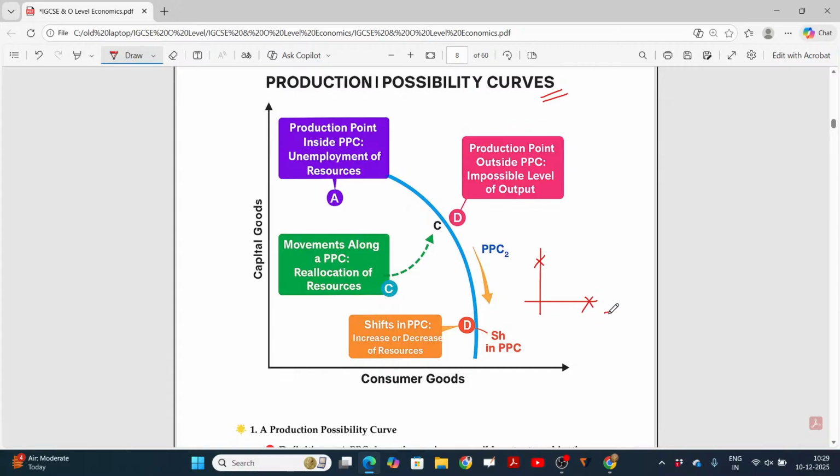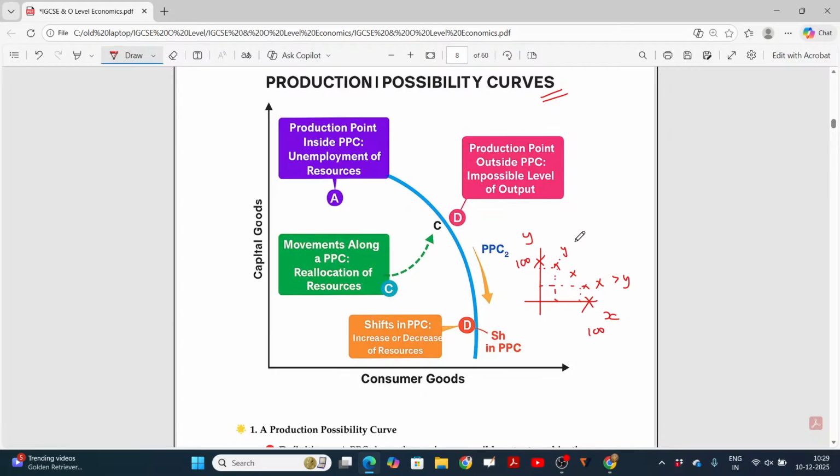I assume this is the x axis, this is the y axis. 100 units of x can be manufactured, or 100 units of y can be manufactured. Rather than producing completely y or completely x, we can manufacture some combination of these two, maybe here, or here, or here. This place represents more of y and lesser of x, and this combination means more x and lesser y.